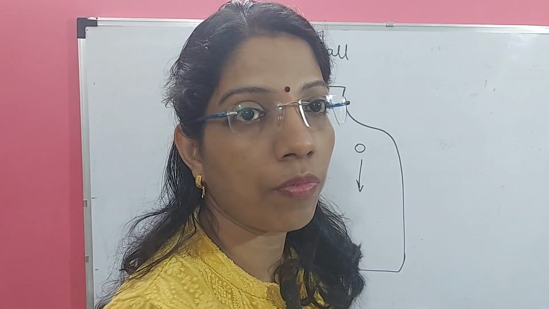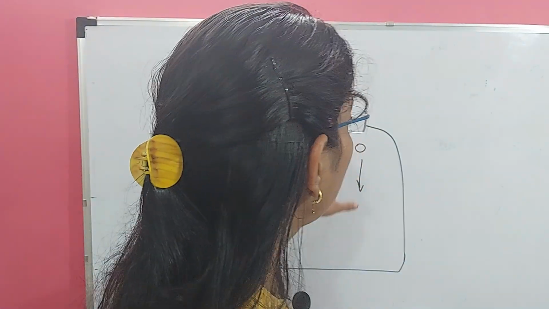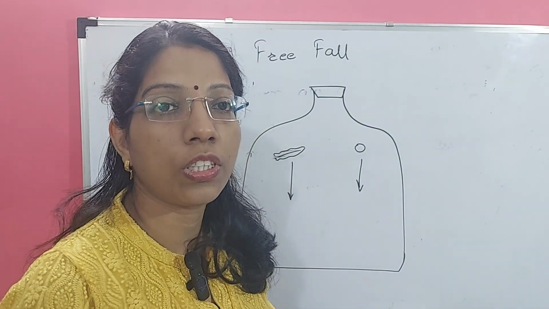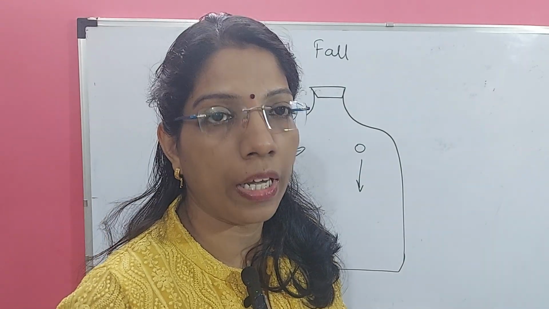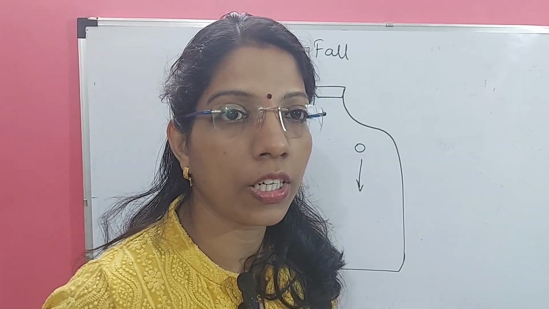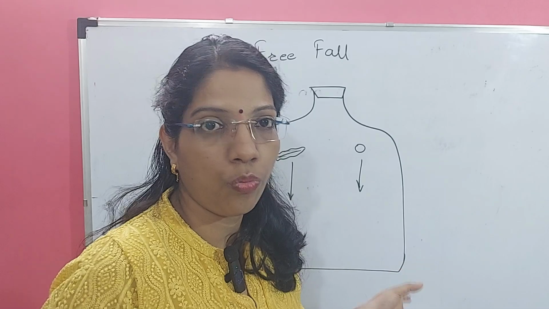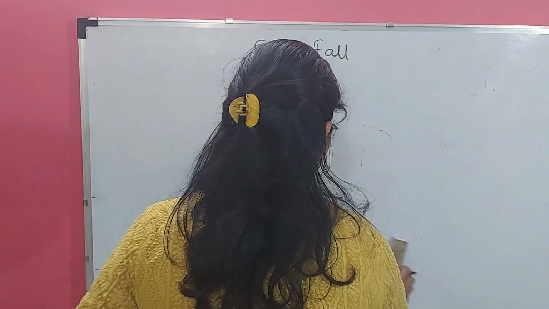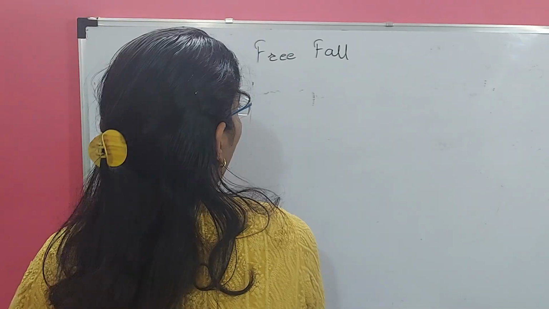But in case of vacuum, when the scientists release both objects at the same time, they fall on the ground at the same time because there is no force of air, no buoyant force, no frictional force of air present in case of vacuum. So this is about the free fall.